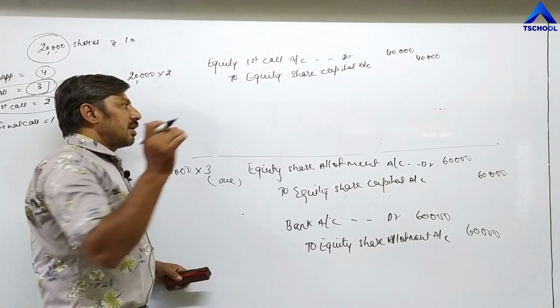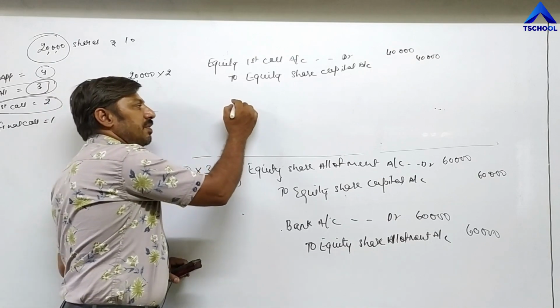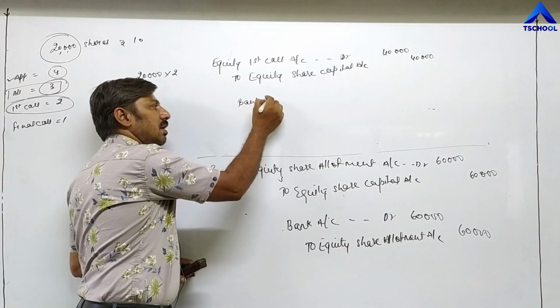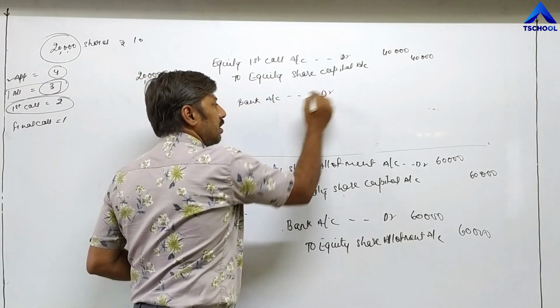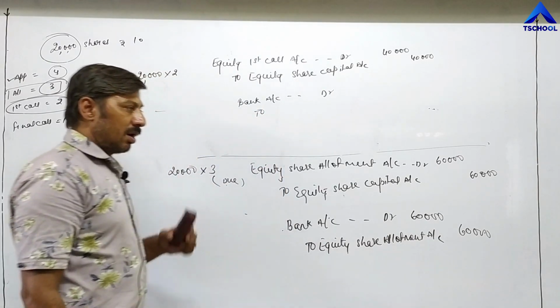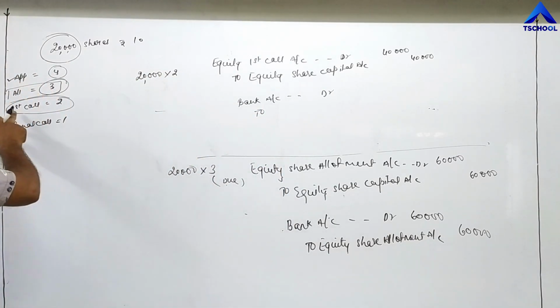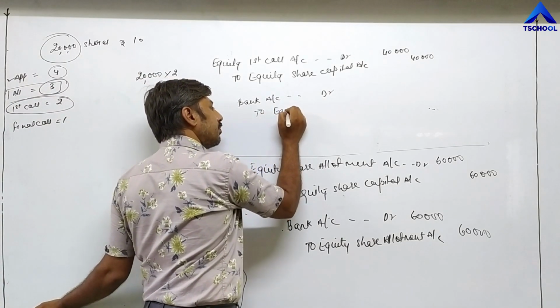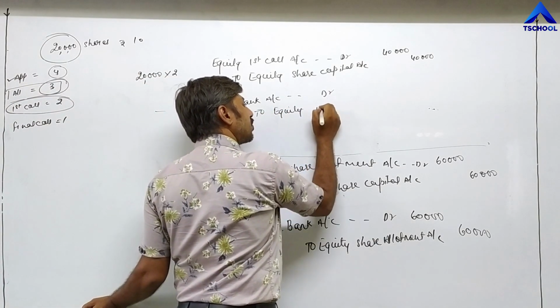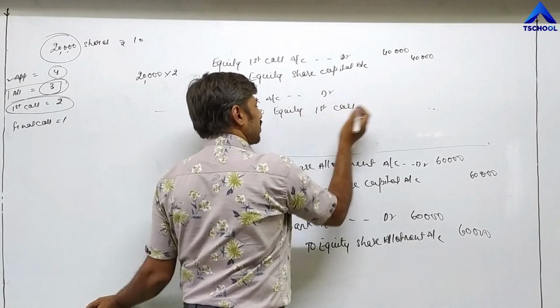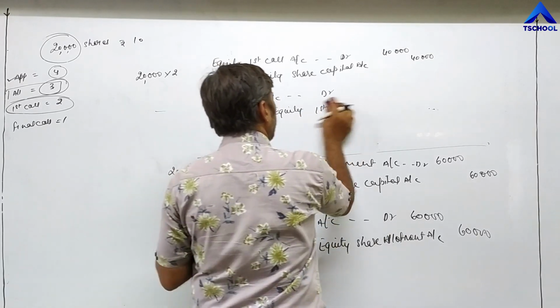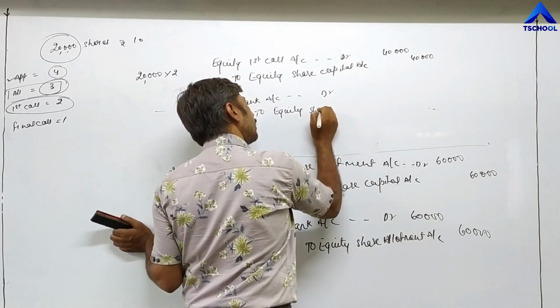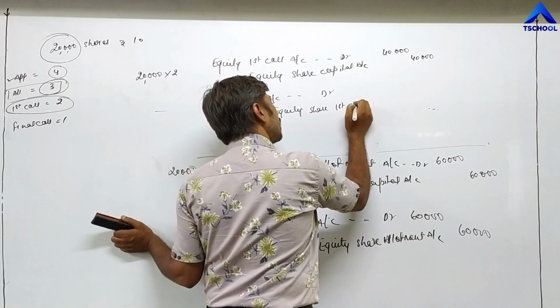So again, when the time comes, company will receive check. Bank account debit. And which installment they are receiving? Third installment, and name of the third installment is first call. So equity share first call account debit.